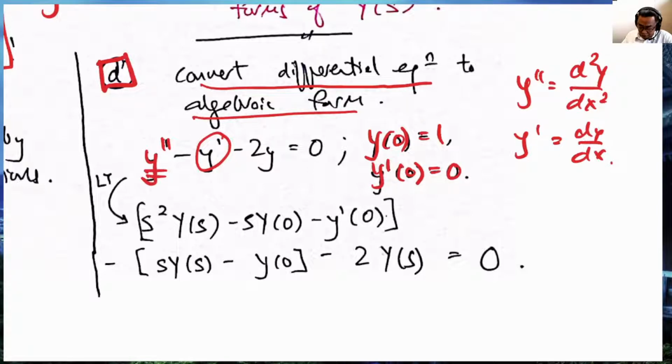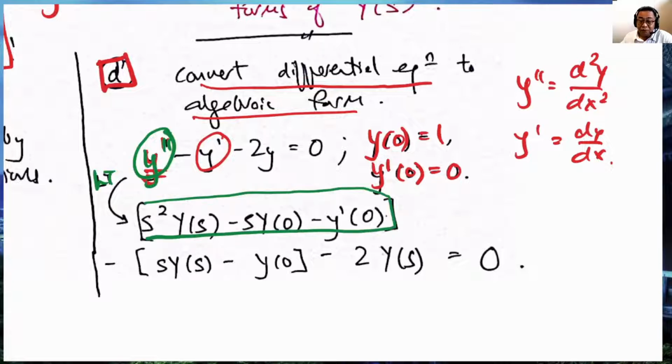Right, when we have this equation, what we can do is take this expression y double prime, and the Laplace transform of this is this expression here. We have converted a differential equation into an algebraic form. S squared is a variable s, while Y of s is the y that we're interested in.